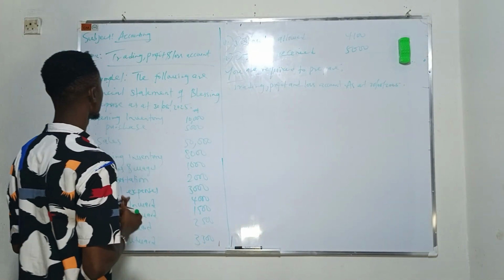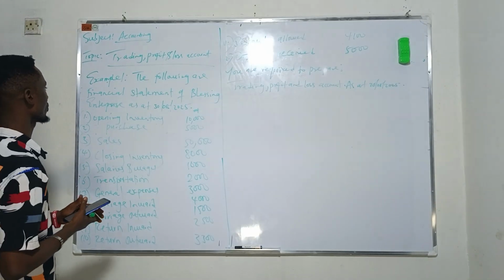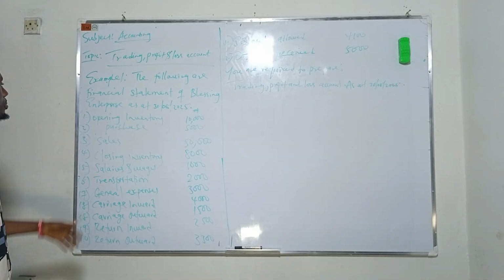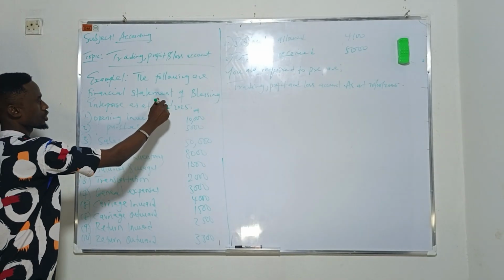So look at it now. He said that this is an example. He said the following are financial statements of Blessing Enterprise as at 30th of August 2025.